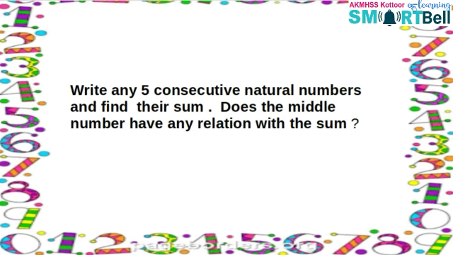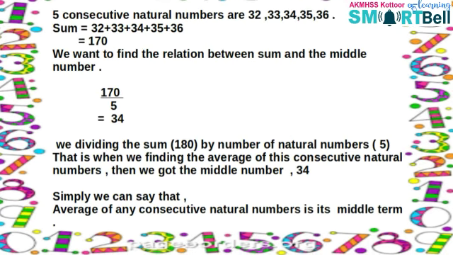Now to our first question. Write any 5 consecutive natural numbers and find their sum. And also find, does the middle number have any relation with the sum? Here our consecutive natural numbers are 32, 33, 34, 35 and 36. And here the middle number is 34.